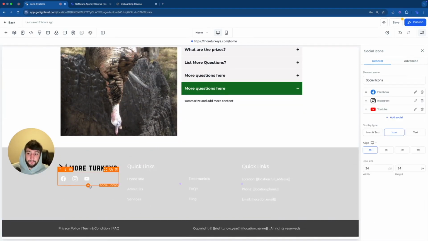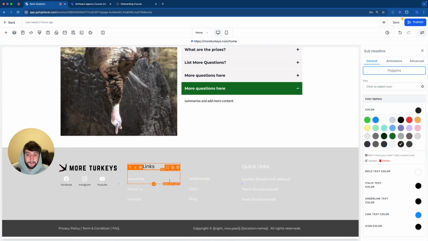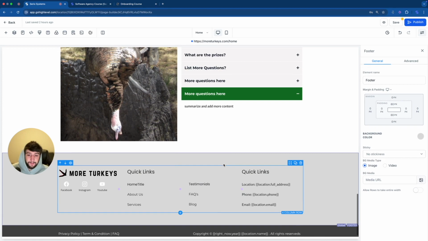And then of course, we're going to change all of these to black. And I'm seeing right here, it's not letting me change these to black. I think it's making me keep the social icons at white, but I can click on icon and text, and then you can see the black text underneath. Let me move on to these texts over here. We're going to scroll all the way down to the bottom. We're going to go to color. We're going to change it to black, and then we're going to do that for every single one. And there we go. That looks a lot better.